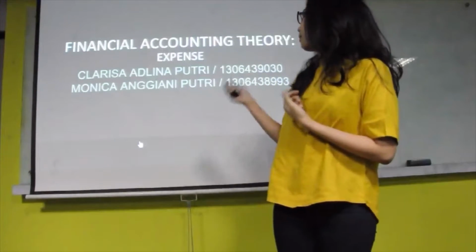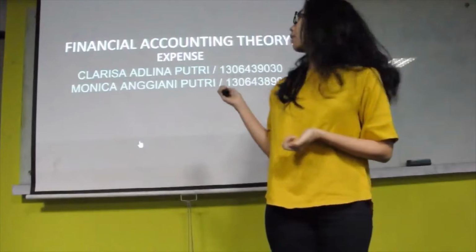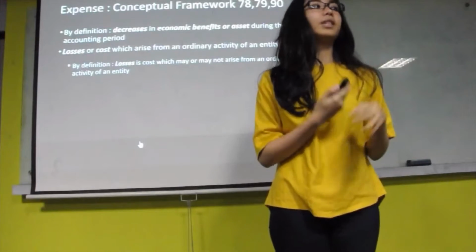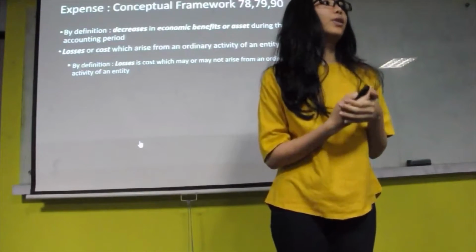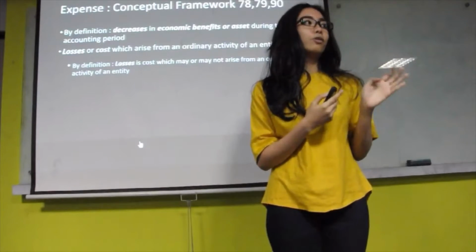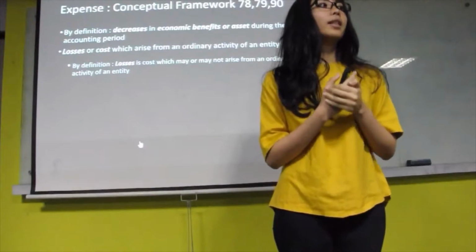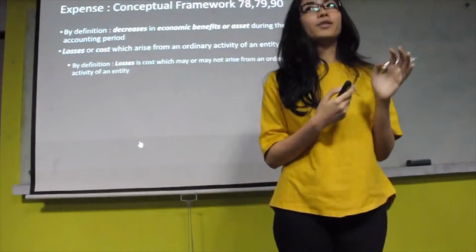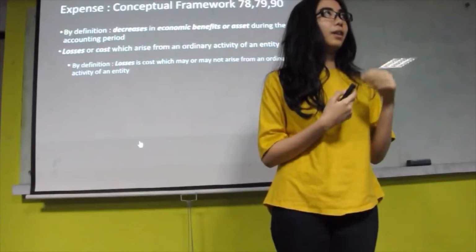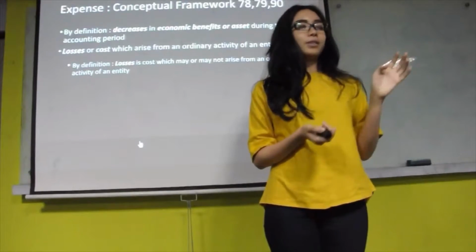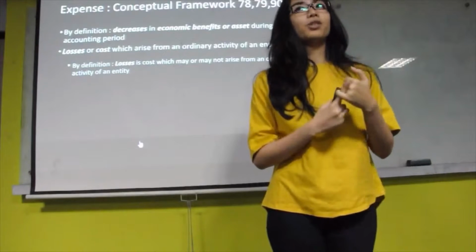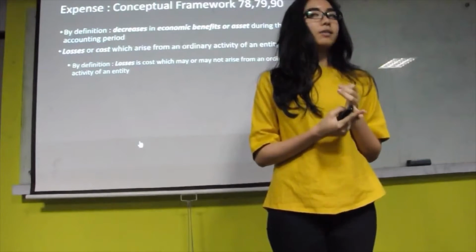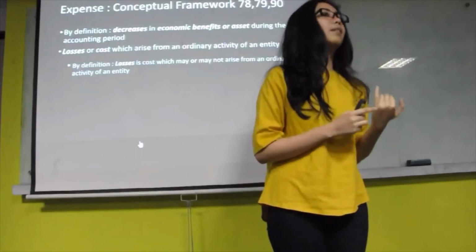Next, I'm going to explain the expense theory. Expense, based on the conceptual framework, by definition is a decrease in economic benefit or assets during the accounting period. This also includes the losses or costs which arise from an ordinary activity of an entity. By definition, losses are costs which may or may not arise from the ordinary activity of an entity. An example of a decrease in assets is a decrease in cash or cash equivalents, inventory, or fixed assets. Costs from ordinary activity include the cost of goods sold, salary expense, and depreciation.